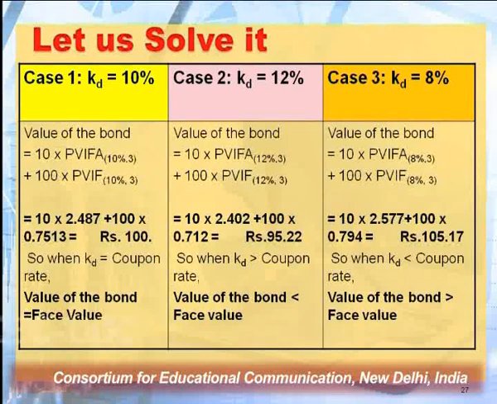At times we suggest that there is no need to calculate the value of bond, because you are going to get the same value, the par value, which is known to us. Now moving on to case number 2, where the cost of debt is going to be 12%. The same process we have to follow. We have to calculate the present value of routine cash inflows and then the present value of the terminal amount which I am going to get, or the company is going to pay. If we calculate, the value comes to be 95.22. So this value is telling me that value of bond is here less than the face value, and it was also said by the theorem.